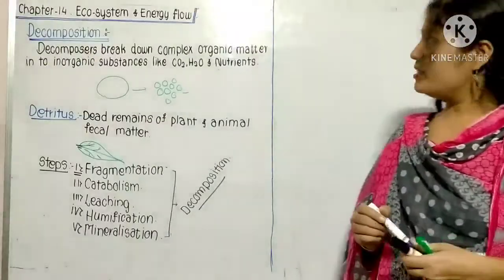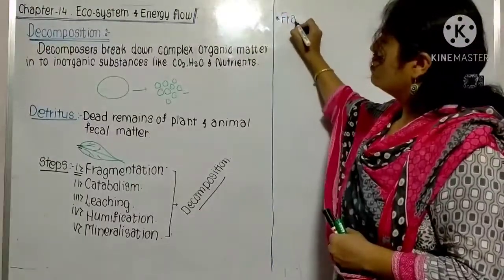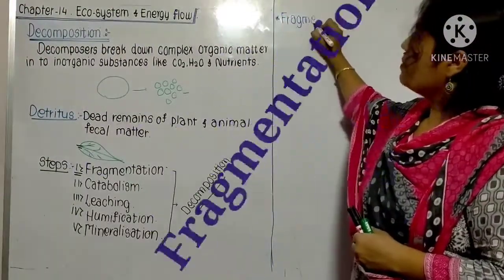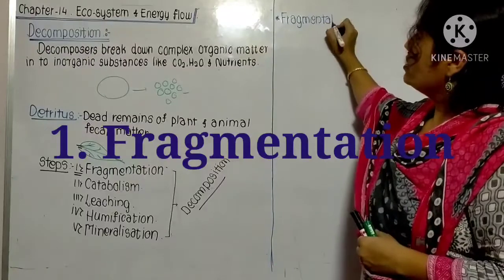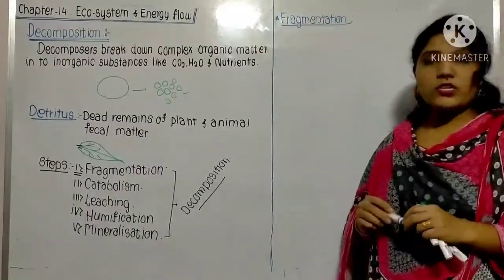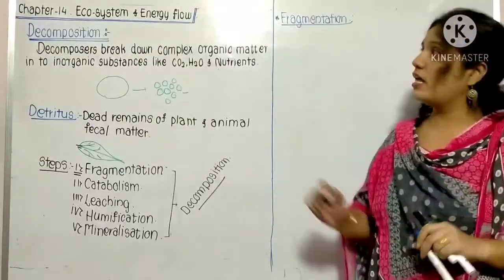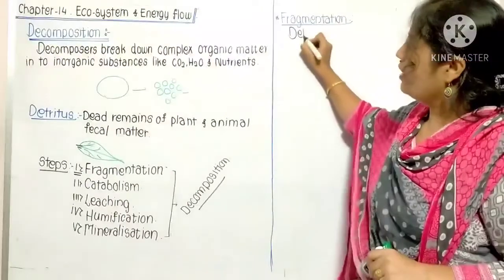Now the first step is known as fragmentation. The name itself gives information. In fragmentation, the detritivores are involved. In many examinations they have asked the question, what are detritivores?